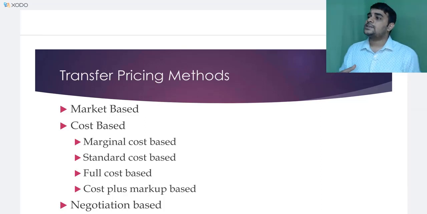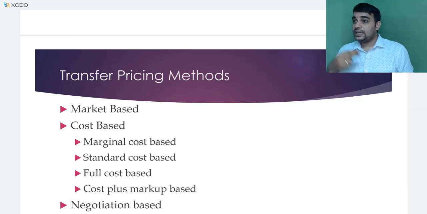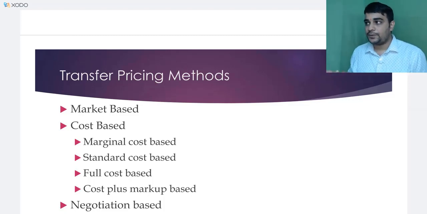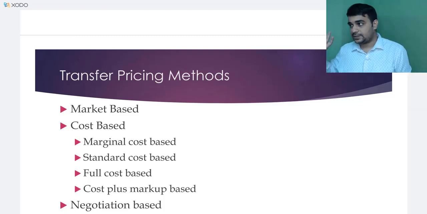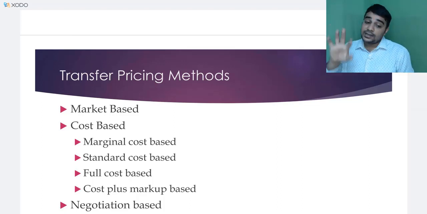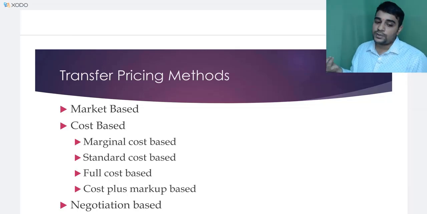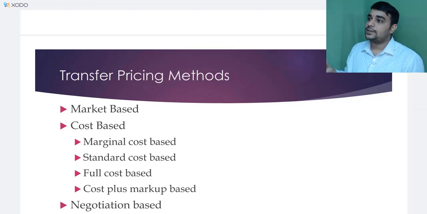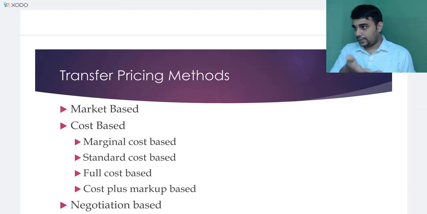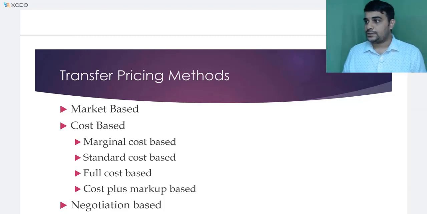Once that happens, as a division, what I will think is, if I save some money, my profit will go up, because the transfer price is already fixed. Otherwise, if you save cost, transfer price will come down, you don't gain anything. If you increase cost, transfer price will go up, you don't gain anything. So normally you will go with a standard cost based method rather than your marginal cost or full cost based method. Negotiation based method is basically you will have to discuss, you have a range, and based on the range you decide what transfer price you want to fix.